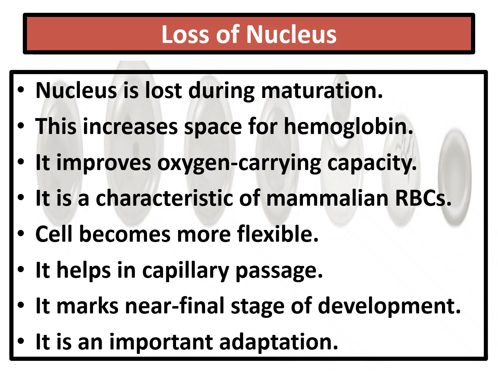Loss of nucleus. The nucleus is lost during maturation. In RBC, initially the nucleus is present. Later on it is lost. This increases space for the hemoglobin. Thus, it improves oxygen carrying capacity. The main characteristic of mammalian red blood cells is this: it has space and it carries hemoglobin.